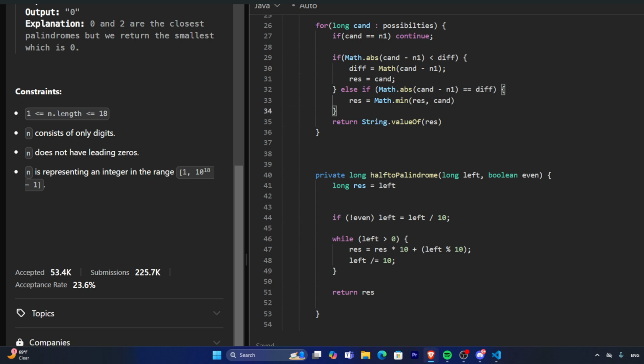Let's just check the code to see if it could work.